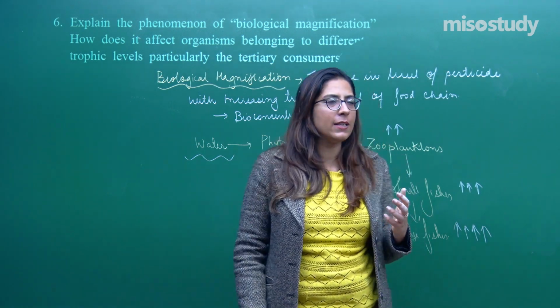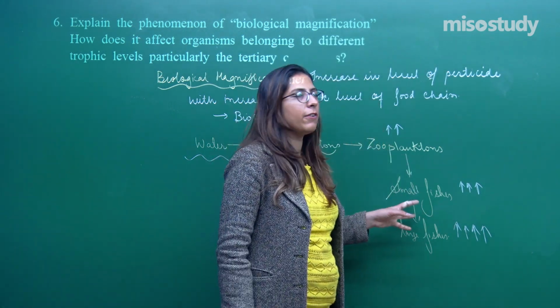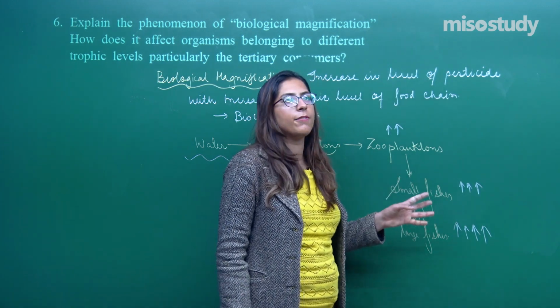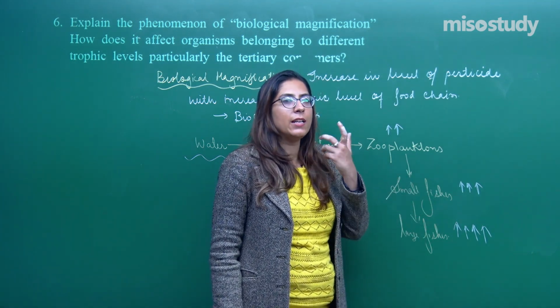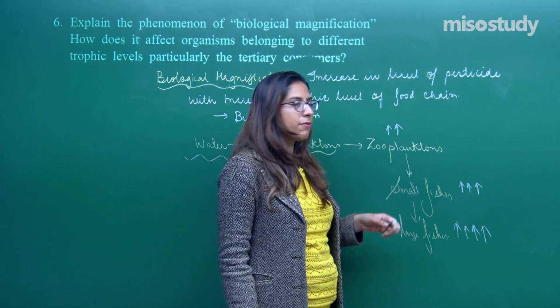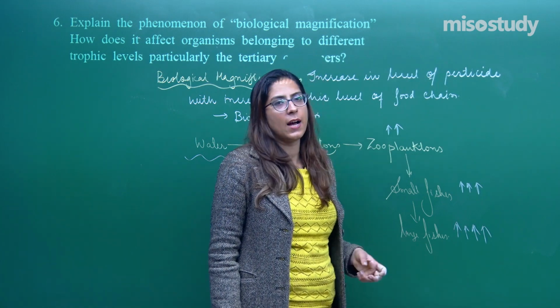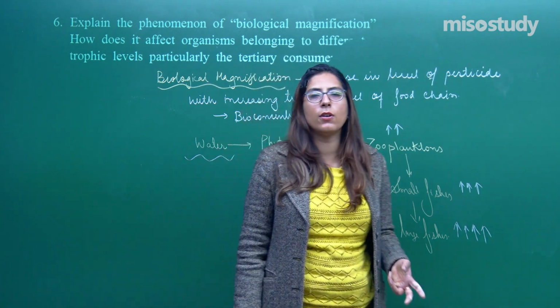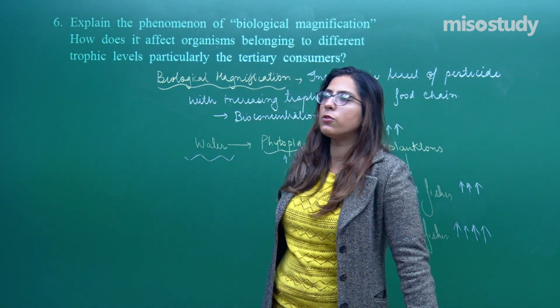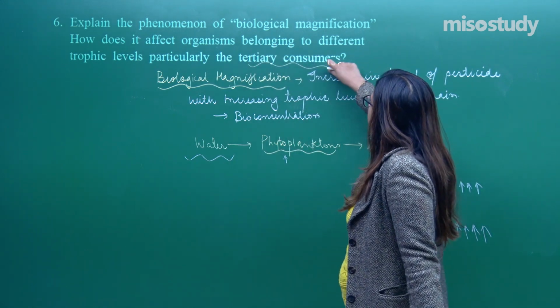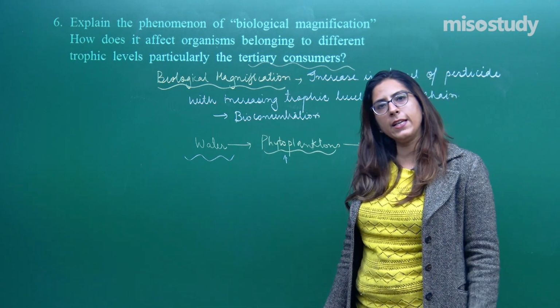Because the large fishes are not only feeding on one or two small fishes. During their whole lifetime, they are feeding on lakhs of these fishes for providing them energy. So that is why the concentration is higher. Similarly, we always say that the topmost consumer or tertiary consumer is the most affected organism, right?